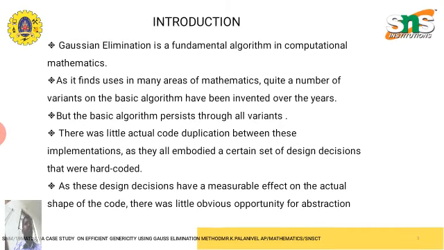There was little actual code duplication between these implementations as they embodied a certain set of design decisions that were hard coded. As these design decisions have a measurable effect on the actual shape of the code, there was little obvious opportunity for abstraction.